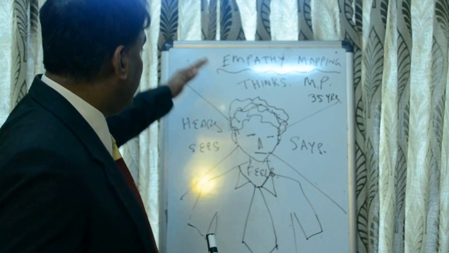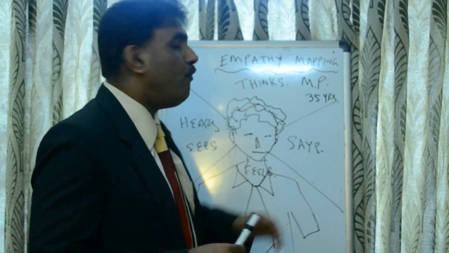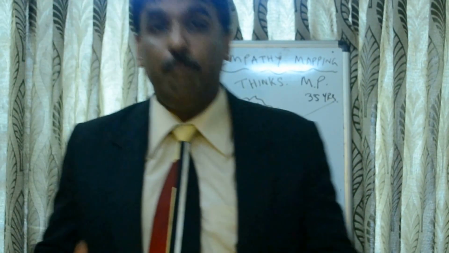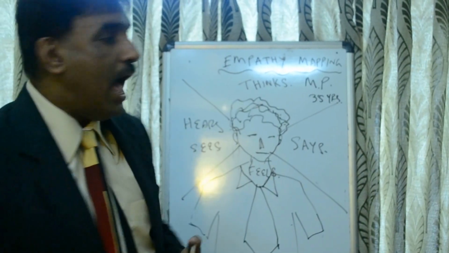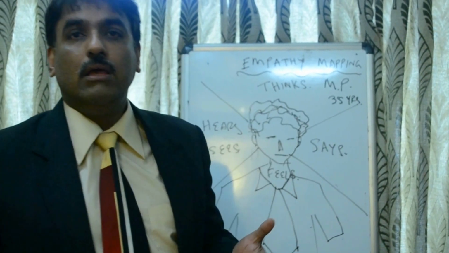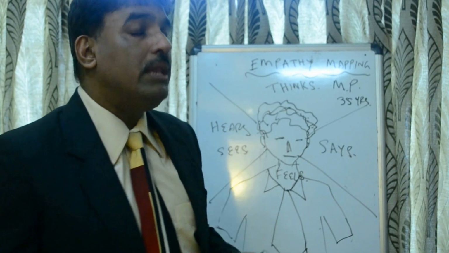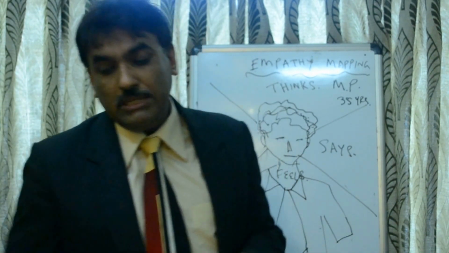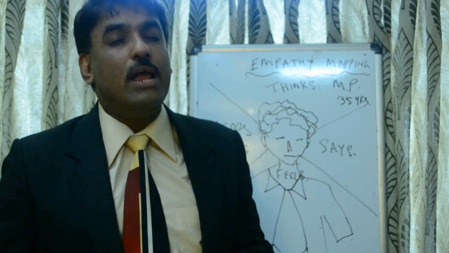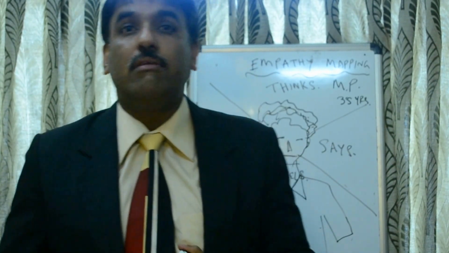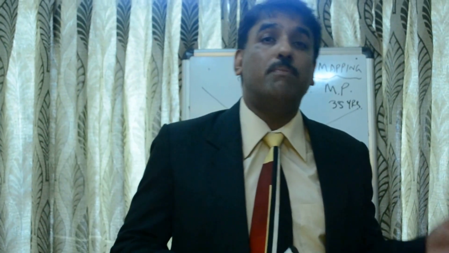Now, from these quadrants, you need to find out how the person behaves and how the person reacts, and you need to do the same thing while giving the presentation. In a presentation for sales, it's very important: don't try to sell your product. Better try to give a solution to the problem the person is having.